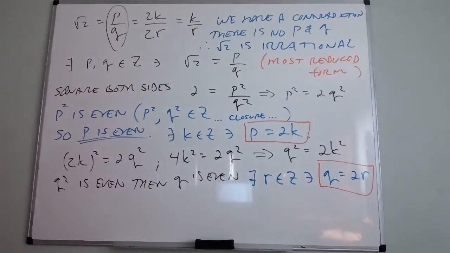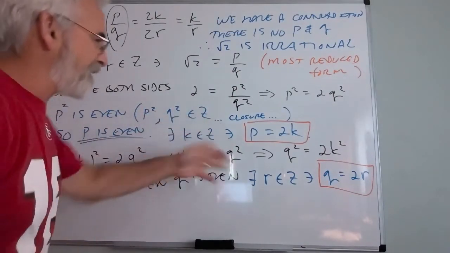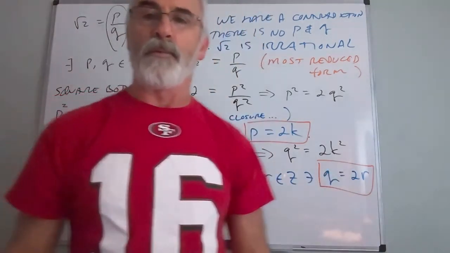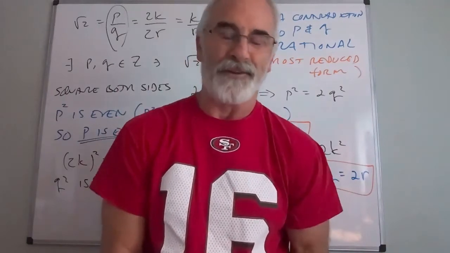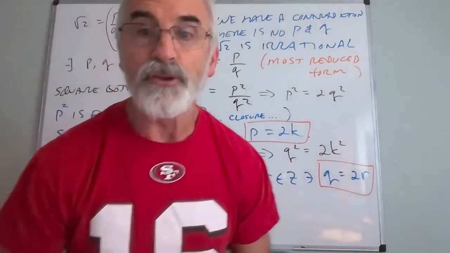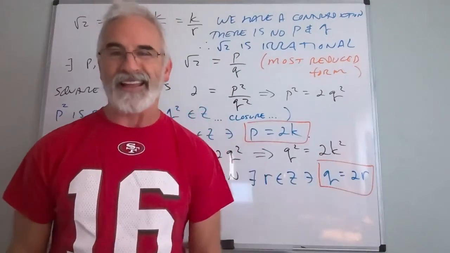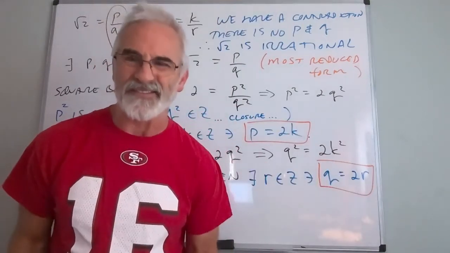Now, this is considered a classic proof, but it's kind of cool because I'm just doing really, really simple number facts. And when I got to this, that's really where it threw a monkey wrench into the whole problem. It's kind of a neat thing. Now, can you do this for every single irrational number? Well, yeah, you can, but it's not necessary.